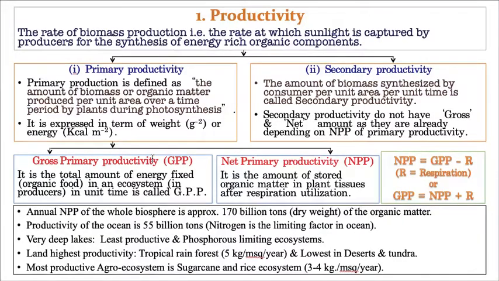Now the next one is net primary productivity. What is net primary productivity? Again go back to gross primary productivity. In the given example, I clearly mentioned that in the given time in the given area 10 grams of glucose is produced.